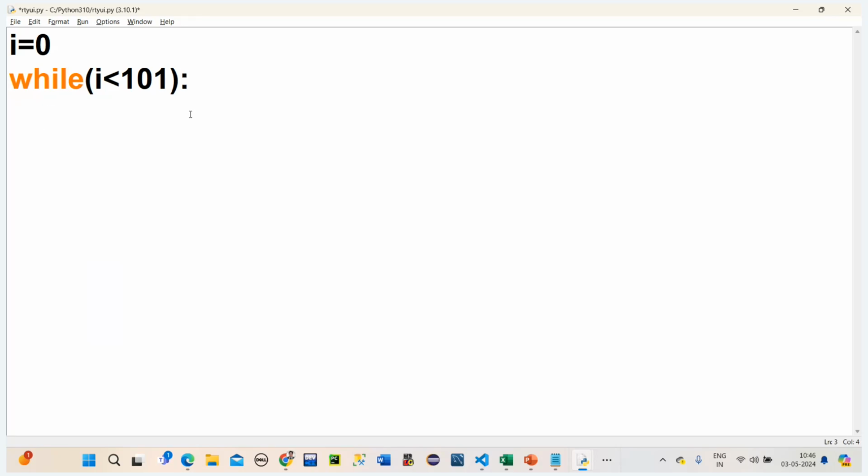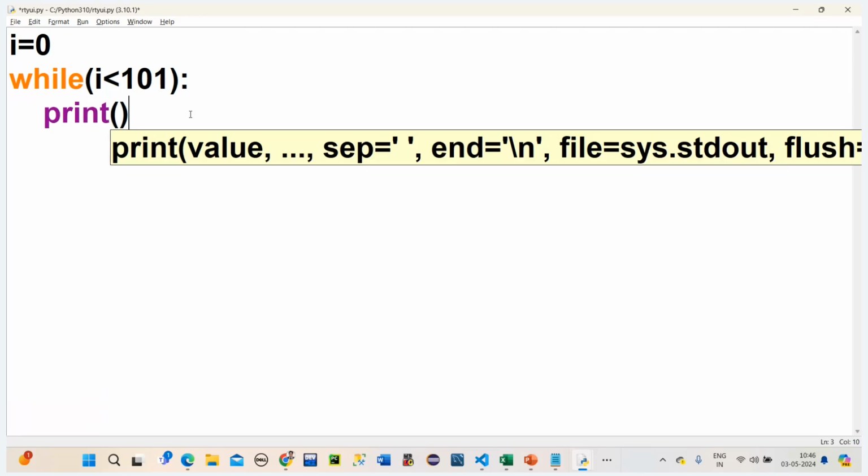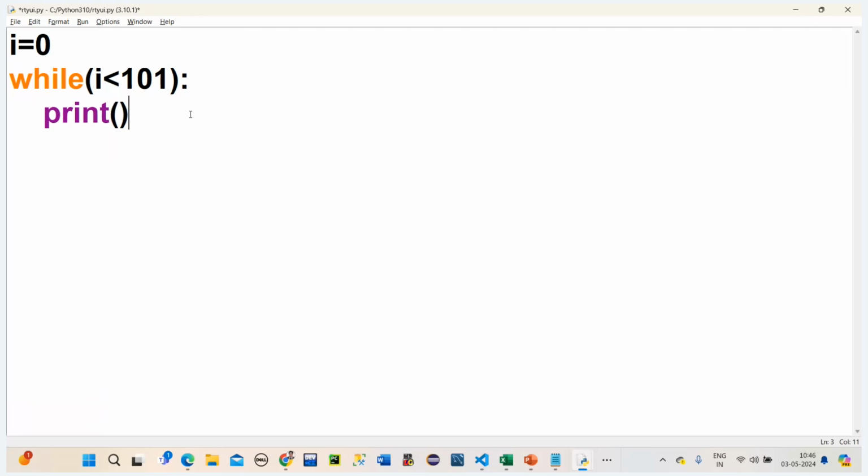And then what do I need to print? Print I, right? I am only printing I, and I wanted to represent this in the same line. So what can I do? end is equal to a space. Is it done or do we have to do anything else? No. We have to put the dots.